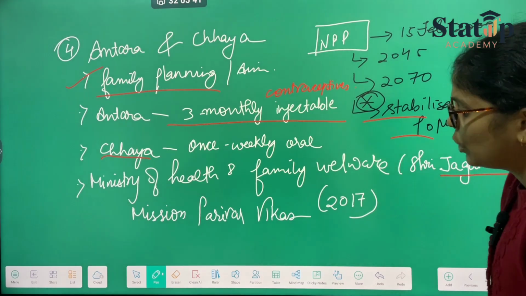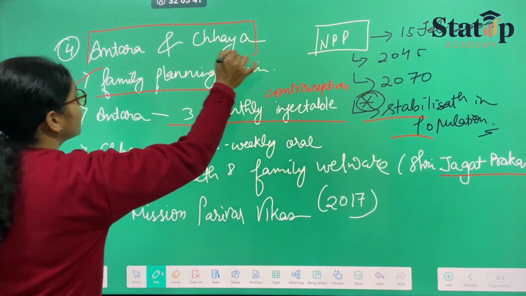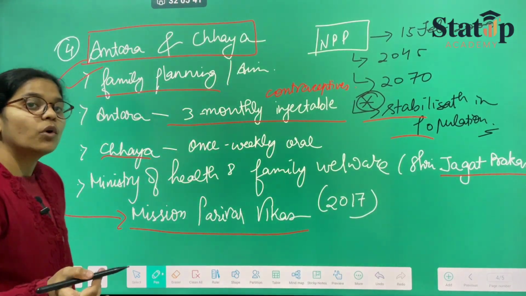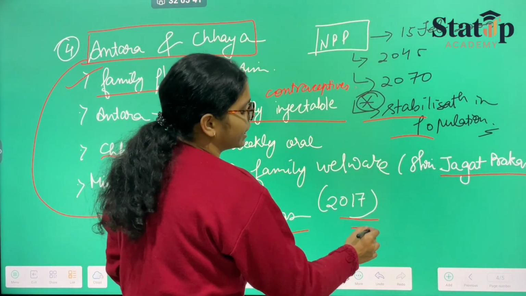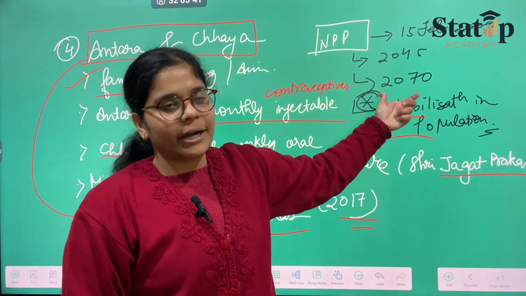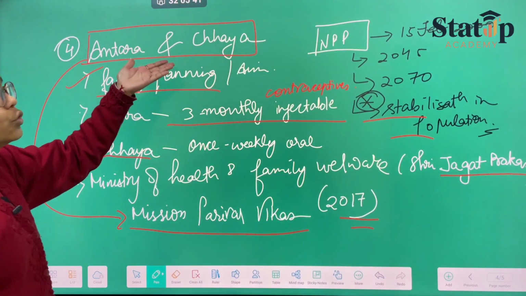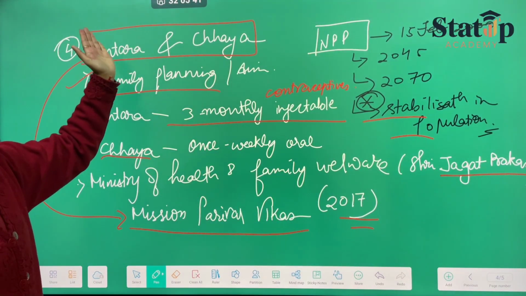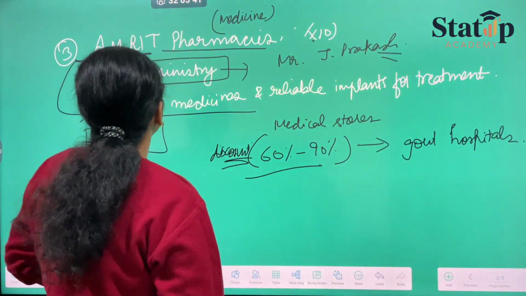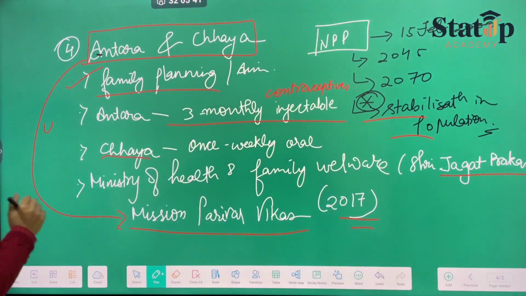Now, under this whole scheme comes one mission which is called Mission Parivar Vikas. That was launched in 2017, but the national policy came on 15 February 2000, which made a few amendments that stabilization of population has to be done. Again, in 2017, a new thing came up, known as contraceptives, and such contraceptives are basically used by a majority of the people in UP. It is majorly so. Okay.